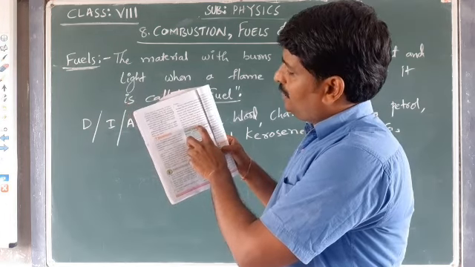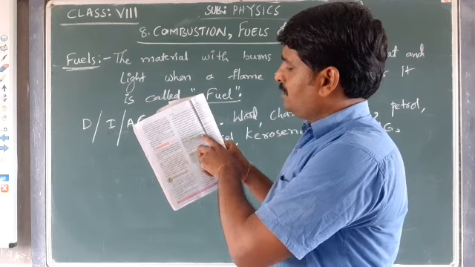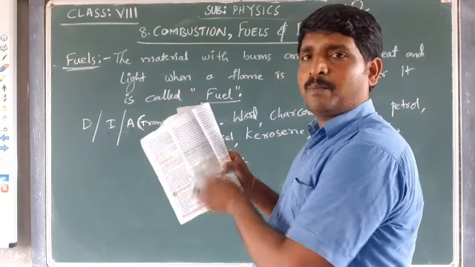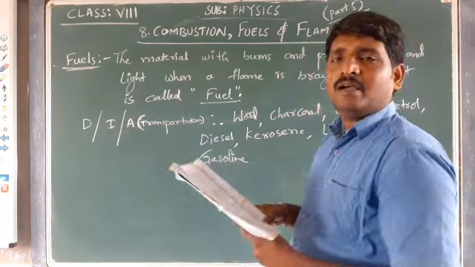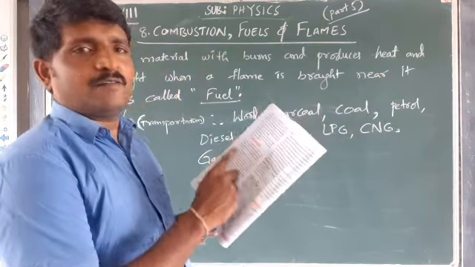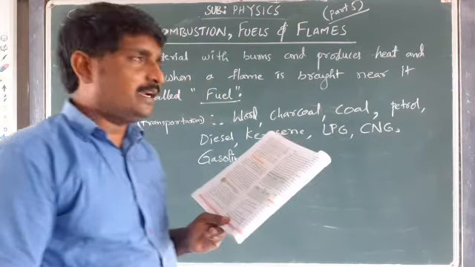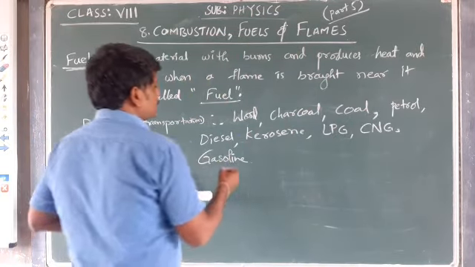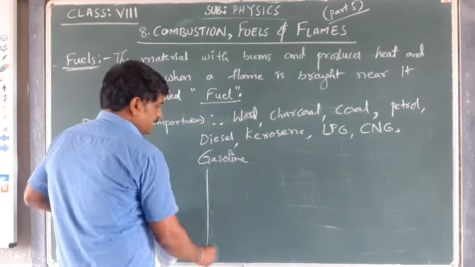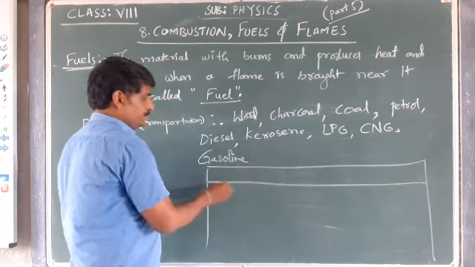What are the fuels which are used for domestic purposes, for transportation purposes, and for industrial purposes? That we have to write. What does it mean? Suppose domestic purpose, for cooking: what are the substances used for cooking? I can use them for domestic. How to write the table? I am just helping you.